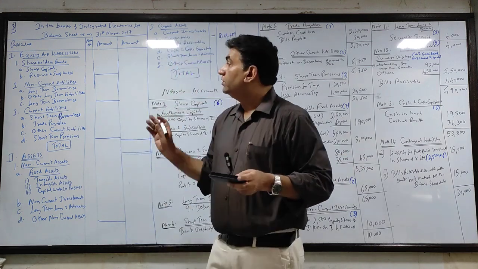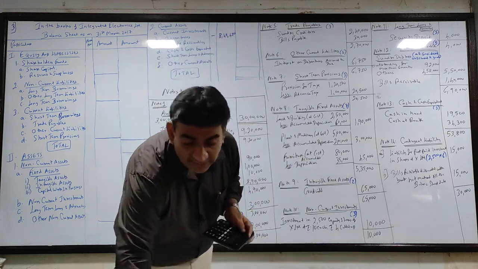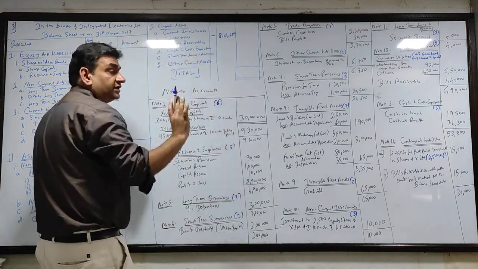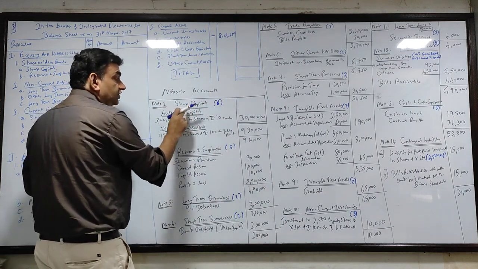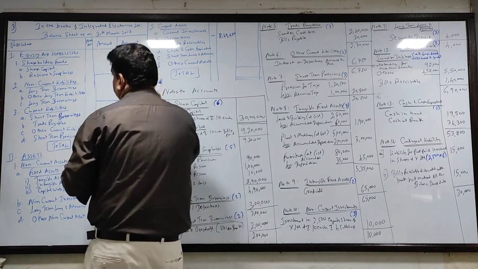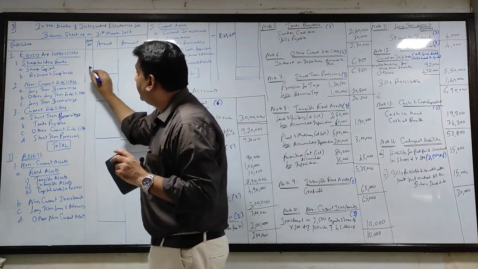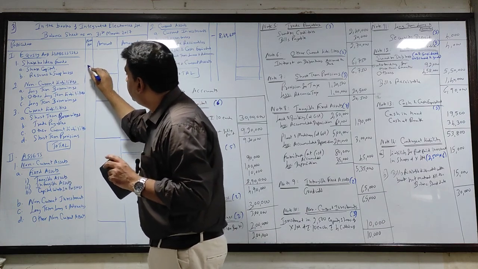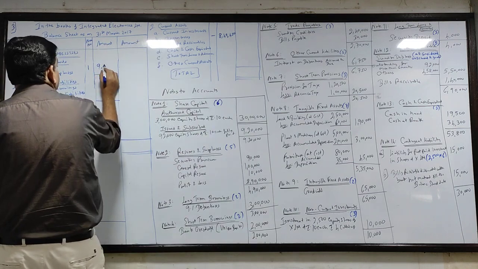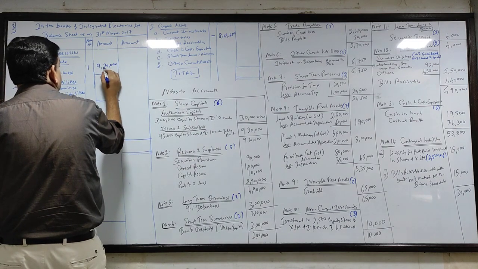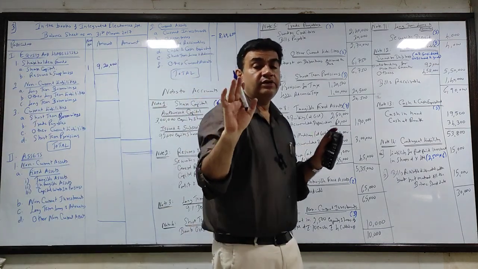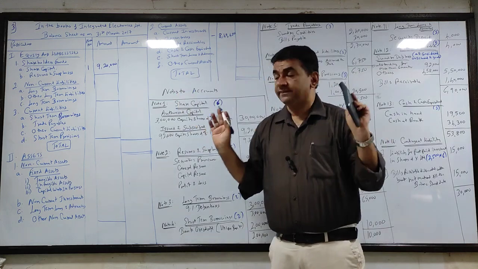Now what we will do? We will shift all of them in the main balance sheet. Let's take one by one. We have written right now till now only inventories. Okay? Now see, note 1 share capital, how much is my total? 920. Authorized is not to be taken. Come to the main balance sheet. In the note number column write 1, and the amount will be in the first column, 920. As I told you, many authors adjust in one column. I prefer doing in two columns for better presentation.